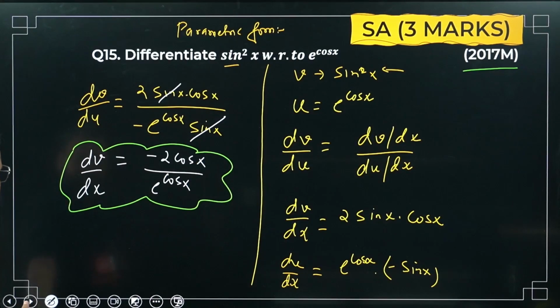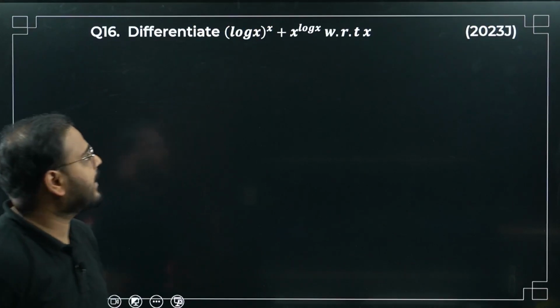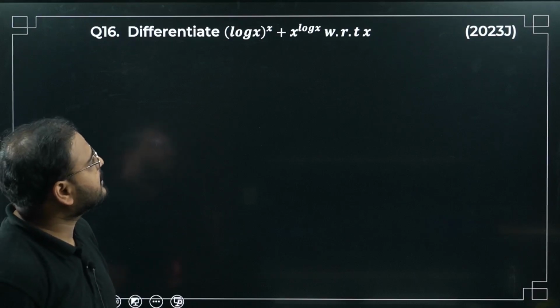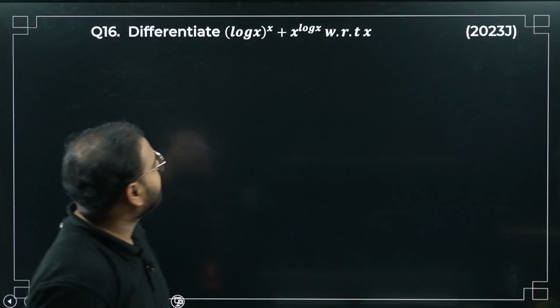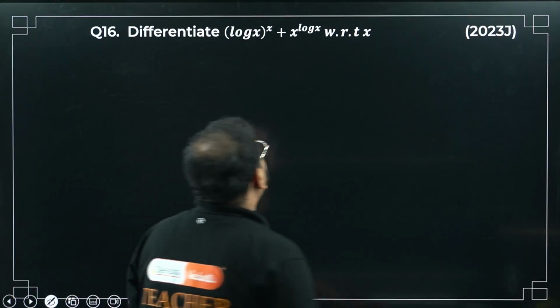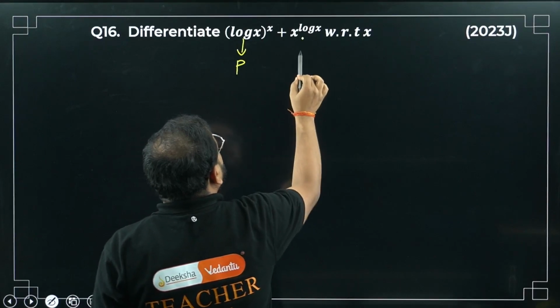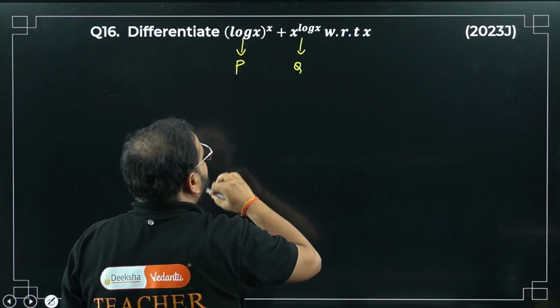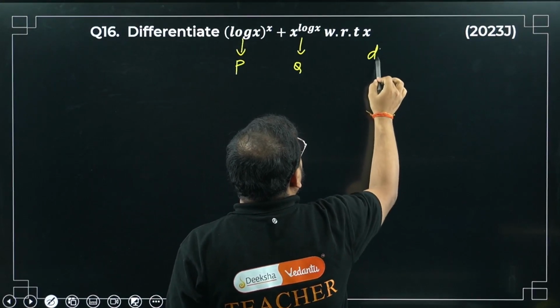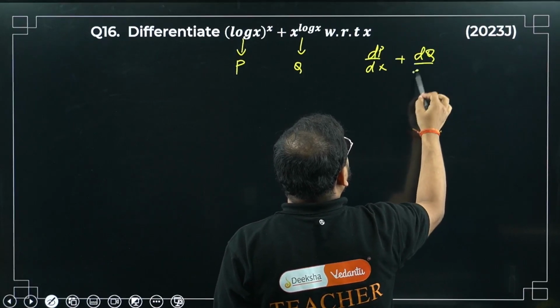Let's go. Question number 16. Differentiate log x to the power x plus x power log x with respect to x. How will you solve it? A very good question, but you have to take 2 functions over here. I can take this as, let's say, p and this as q. So I have to find dp by dx plus dq by dx.